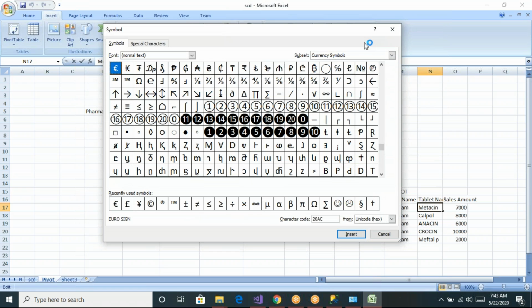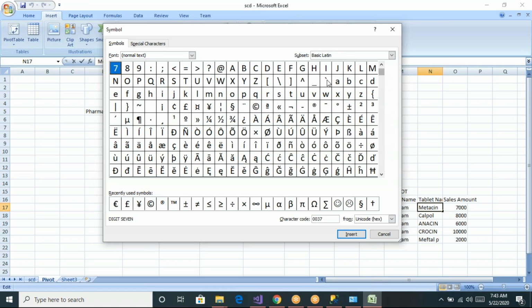And now you can see we have so many types of symbols. Okay, now we can go and see this. So we can see we have some rounded C and some smiley symbols. Okay, so we can see lots of symbols are there.